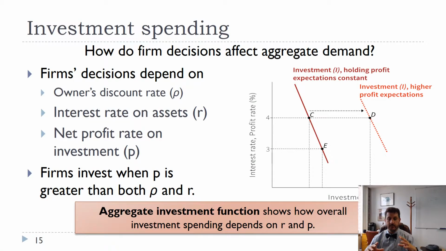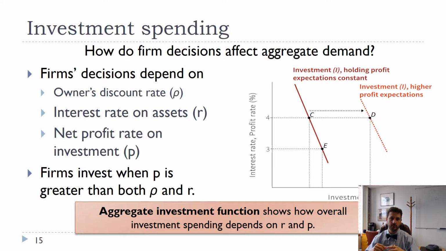So previously, when we were building our model of aggregate demand, we said, all right, we're just going to add some fixed level of investment because we don't think investment depends too much on current output. But obviously investment does depend on something. And so we're going to talk about what investment does depend on, and we're going to focus specifically on the